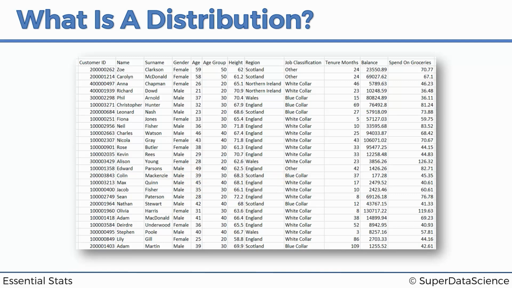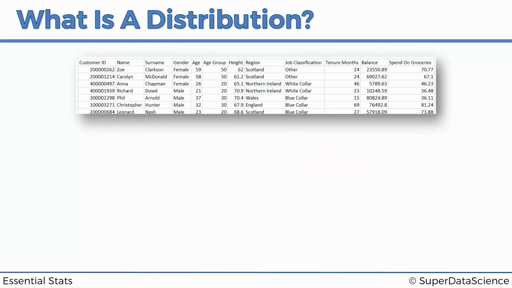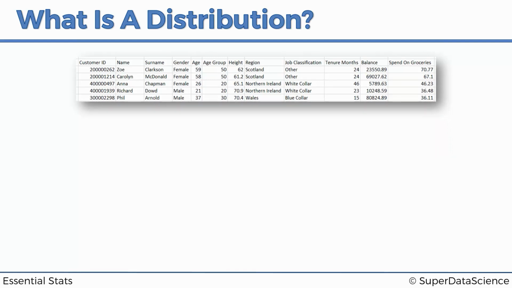As you can see, it has nothing so far to do with charts or graphs or bell curves. All of that comes later, just now, in a few seconds. But that is an auxiliary element, a supplementary thing that will aid us in understanding distributions. So let's proceed to that part. We're going to shorten this data set just so we have some space, and we're going to look at two specific variables. We'll look at age group and we'll look at balance.